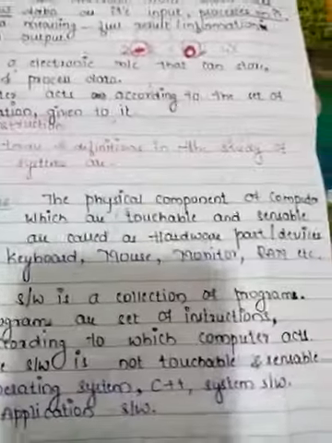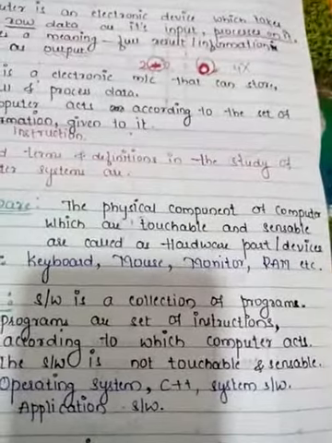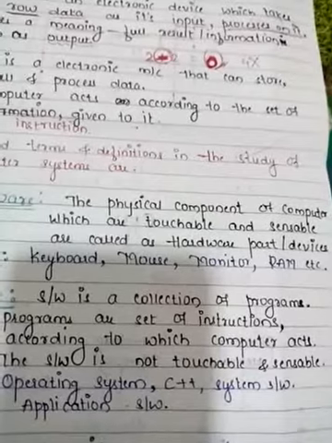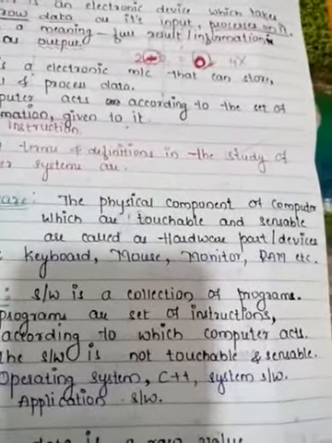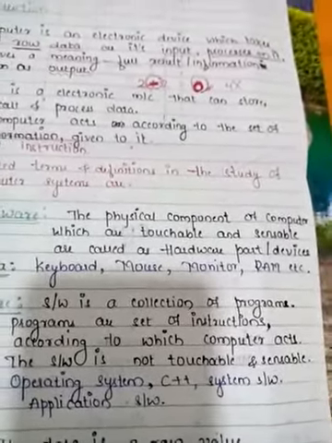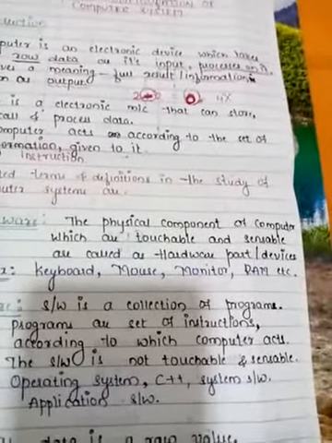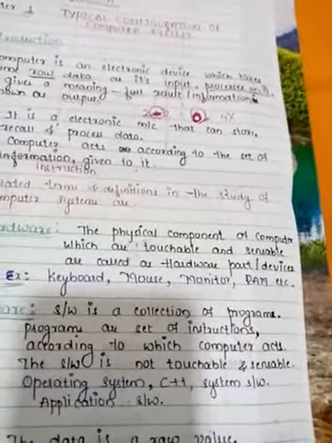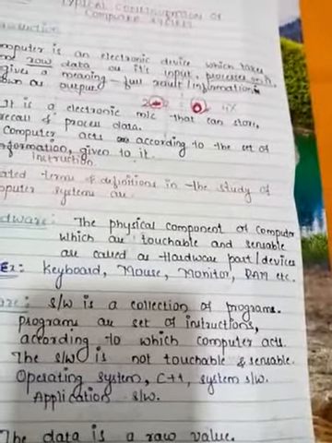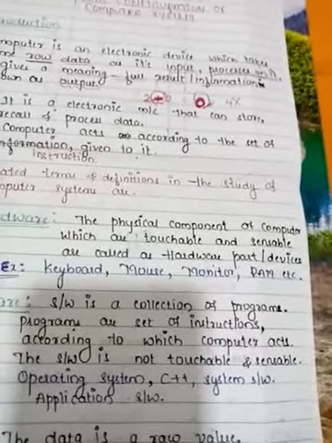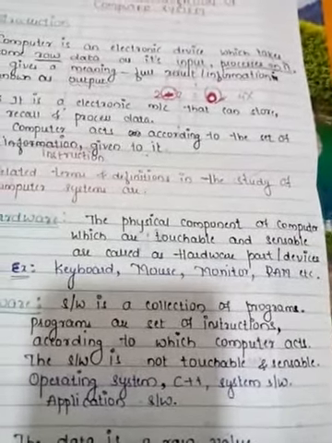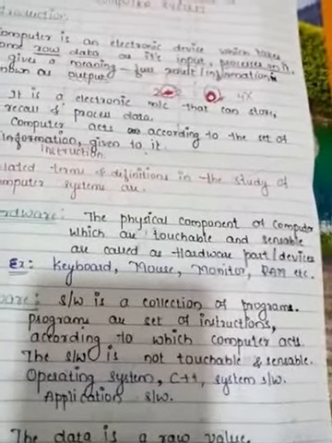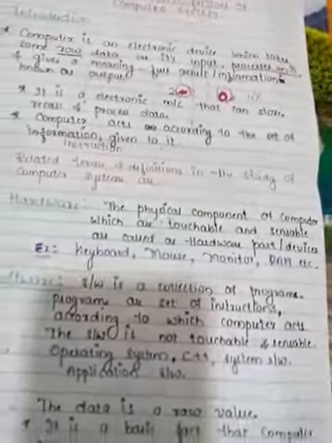The hardware is the physical component of a computer which is touchable and sensible, as well as we can see. Those parts of the computer are called hardware devices. For example, keyboard, mouse, monitor, RAM, all these are the hardware part of the computer.